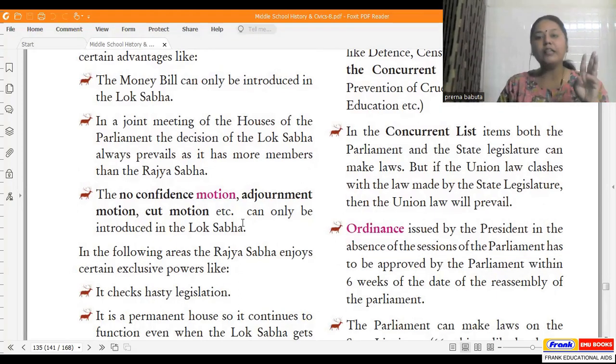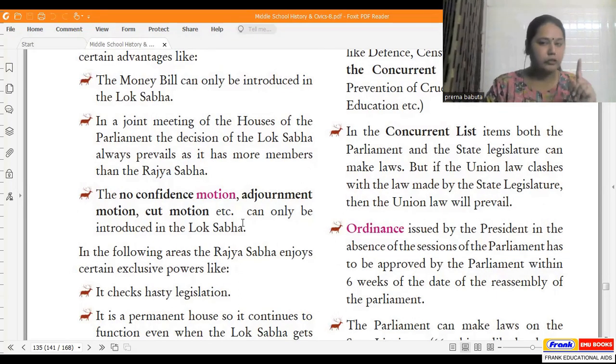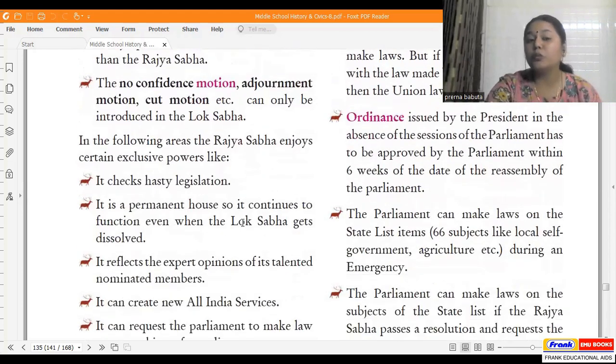So three main areas. First, money bill can only be introduced in the Lok Sabha. Second, if there is a dispute, the decision of Lok Sabha will prevail. And third, motions like no confidence motion, adjournment motion, cut motion, etc. can only be passed in Lok Sabha. Now, what about Rajya Sabha? In what situations does Rajya Sabha have an upper hand?